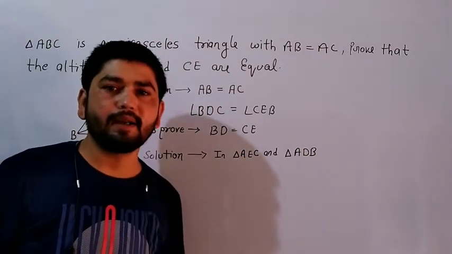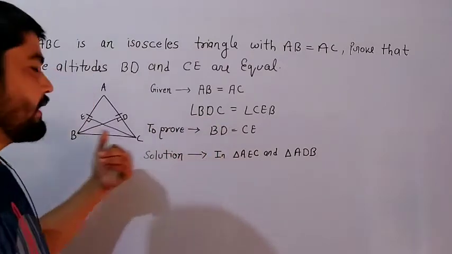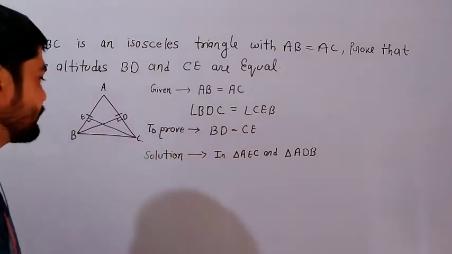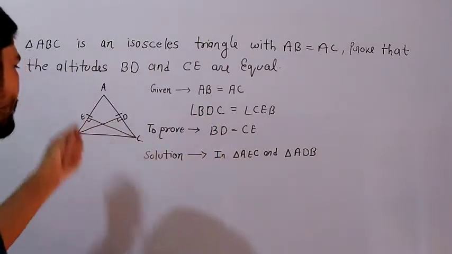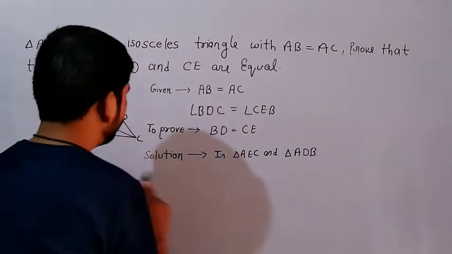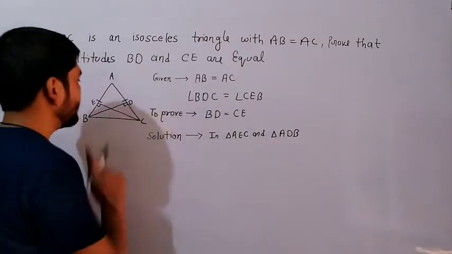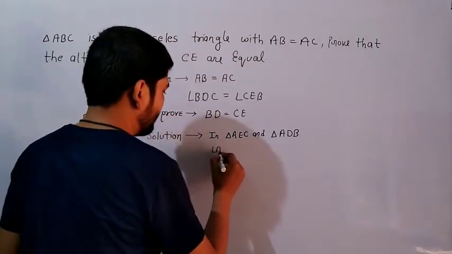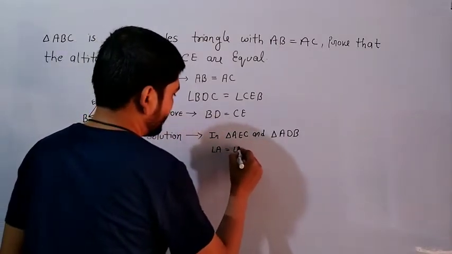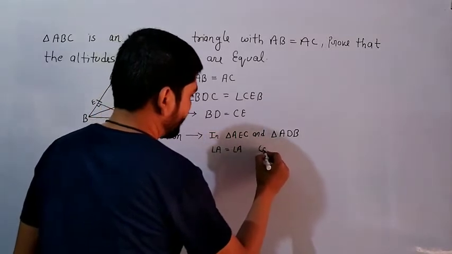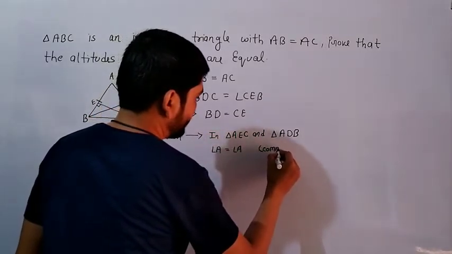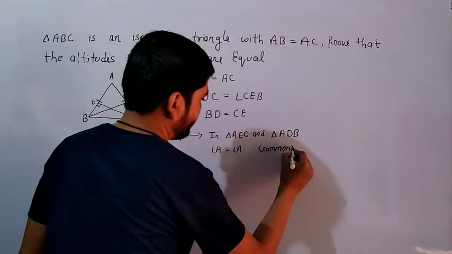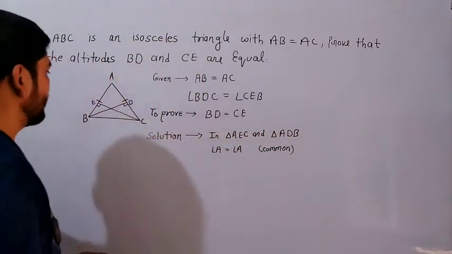These triangles are right angle triangles because BD and CE are the altitudes. Now what is the first property? In both triangles, angle A is coming. Yes. So angle A is equal to angle A. Why? Common angle. This is most important. You need to write why it is coming.